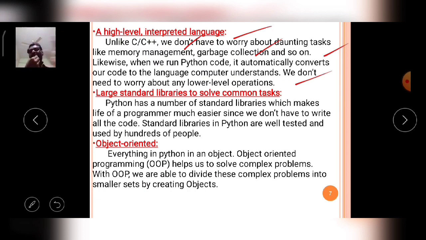It receives the total program and executes continuously from the starting of the program to the ending of the program, at a time, converting it into machine level code.